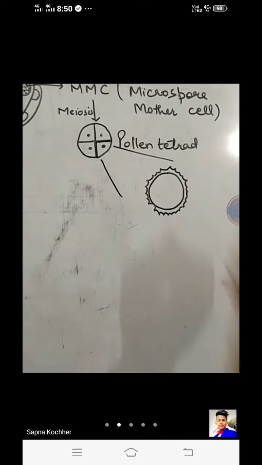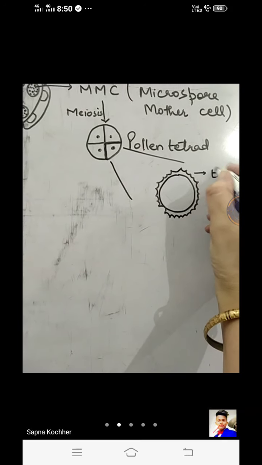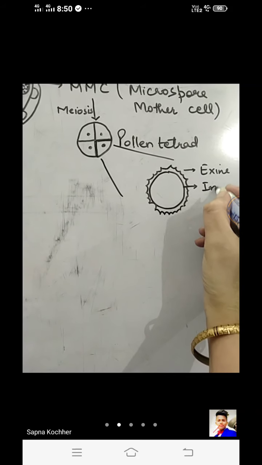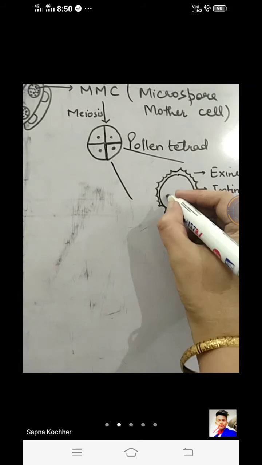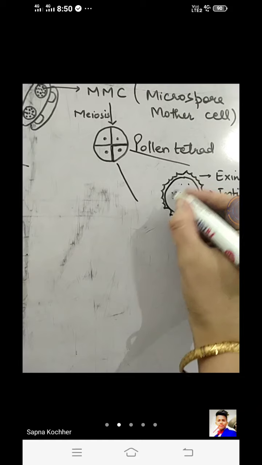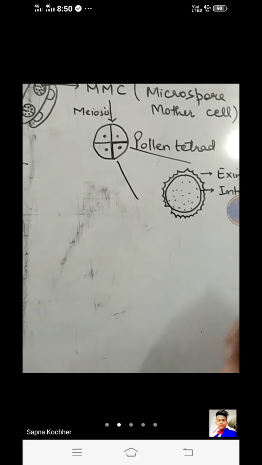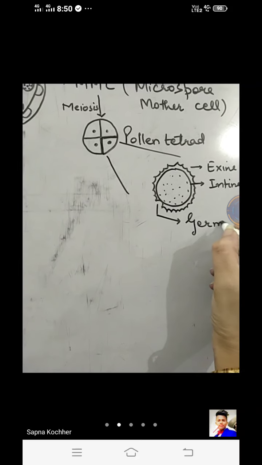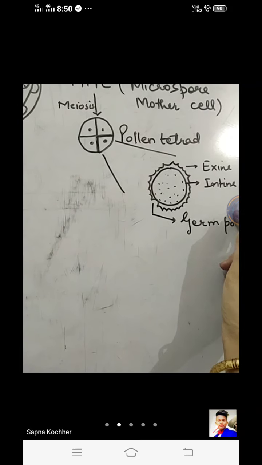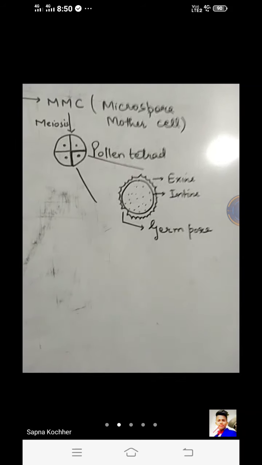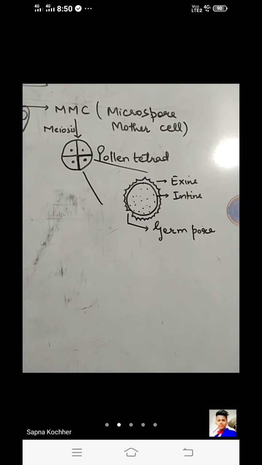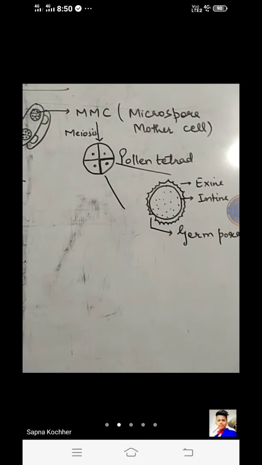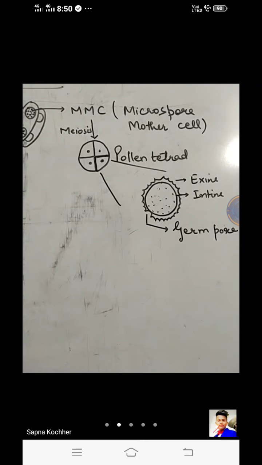So this is the outer covering called exine, inner covering called intine. This is the cytoplasm of the pollen grain and this is the germ pore. Germ pore from where the pollen tube has to emerge. Clear? Done. On one side, I am completing it first of all. That is for the male reproductive structure.